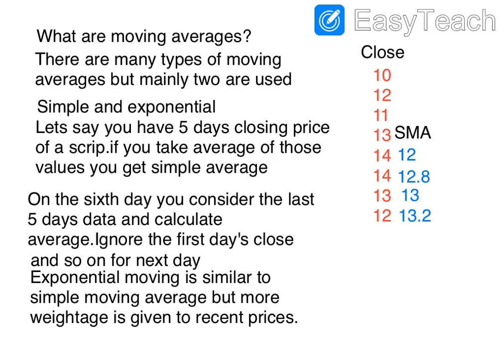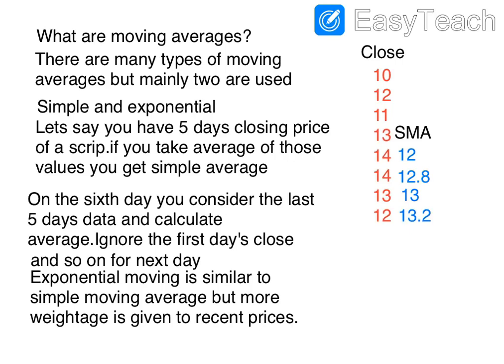In the same way you can keep on dropping off 1 and adding 1 on data, and you will get a simple moving average. So this is how you can calculate simple moving average. You don't have to calculate anything on your own. The charts have a provision for calculating and plotting the simple moving averages.